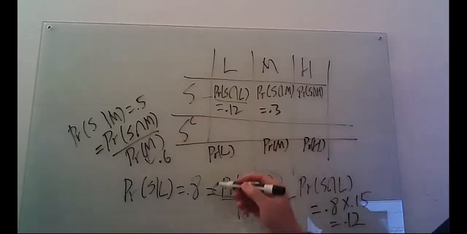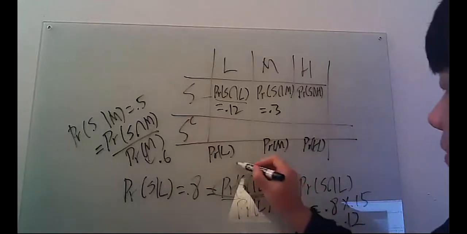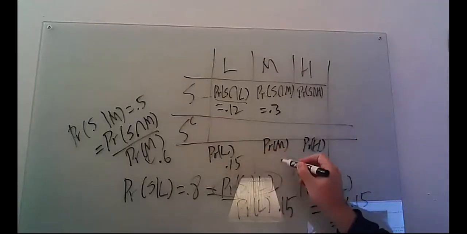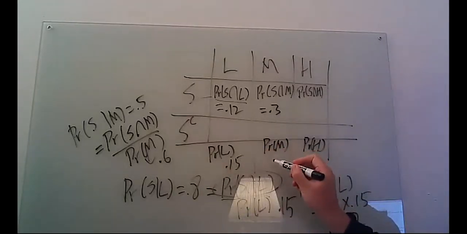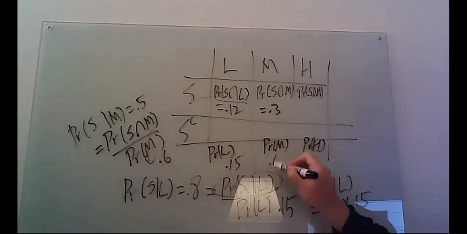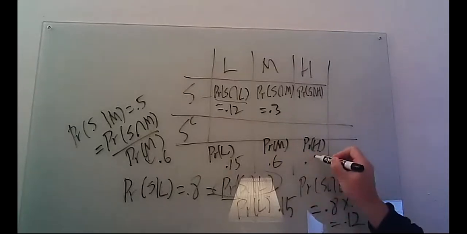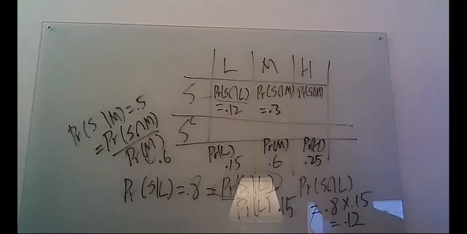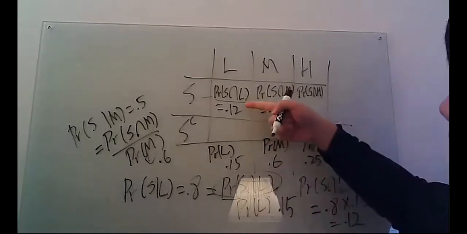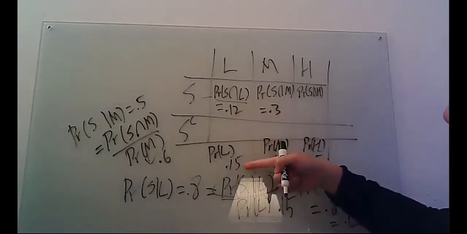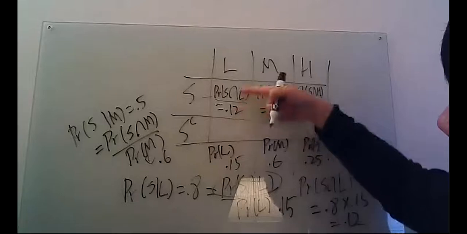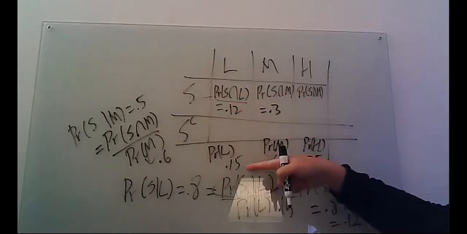So the probability of L was what? 15%, 0.15. The probability of M was what? I said 0.6. Naturally, this is 0.25. So given this information, what we actually know is that this is 0.12, this is 0.15. So the summation of this joint probability would be 0.15.